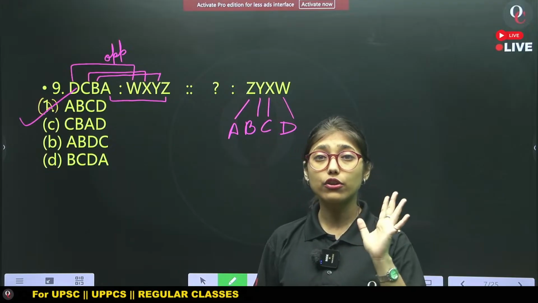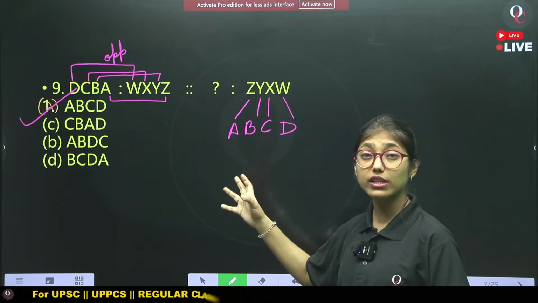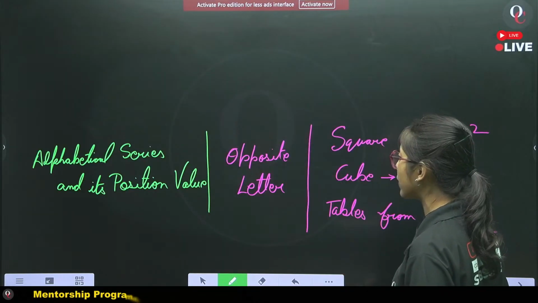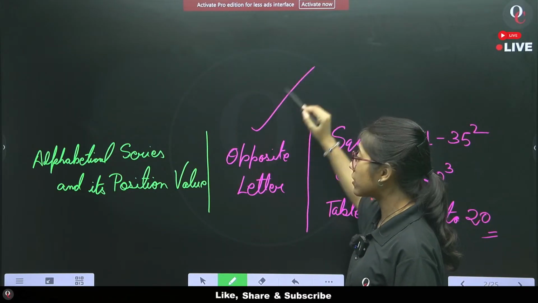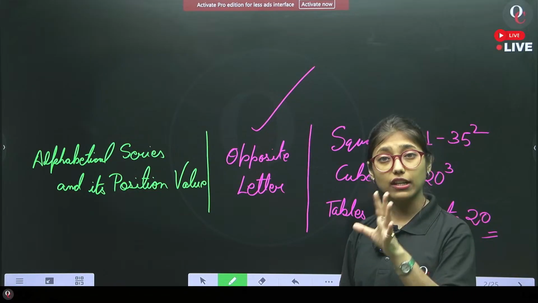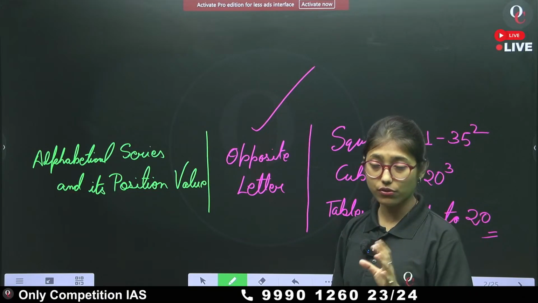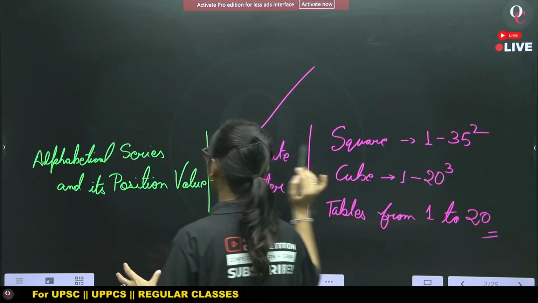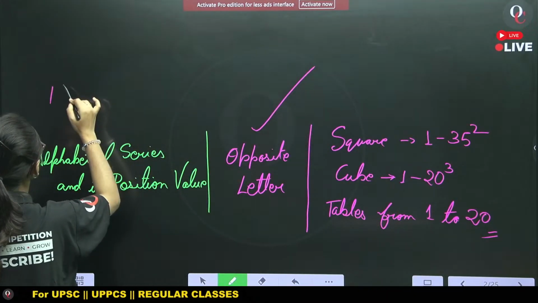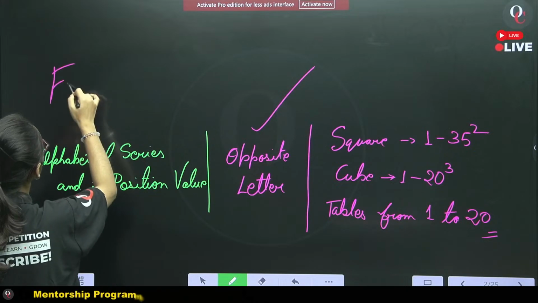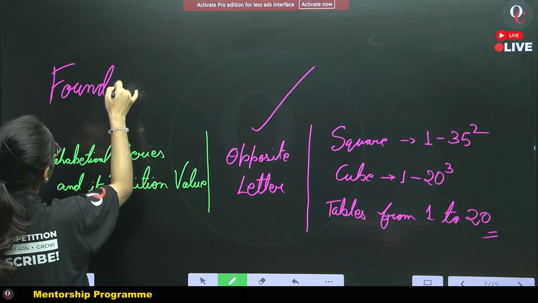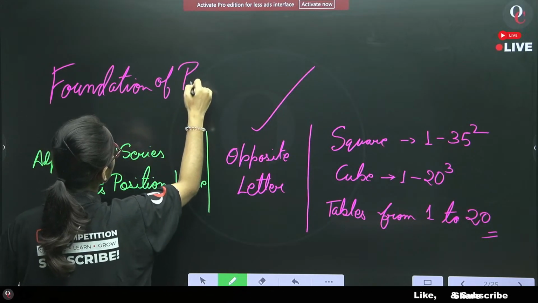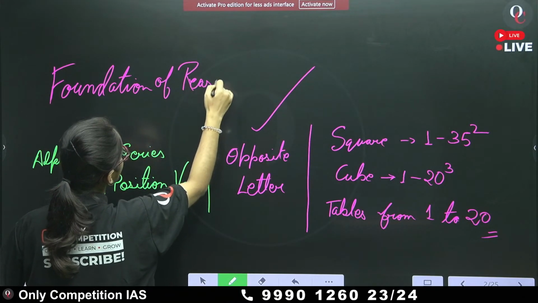Okay. Now, you must have a look. Here we are using the opposite letters. And this is what I have said in the very beginning. Opposite letters are very important in analogy and any type of questions. This is very important, and that is why all these topics are the foundation of reasoning.